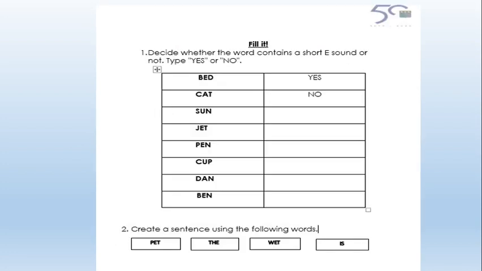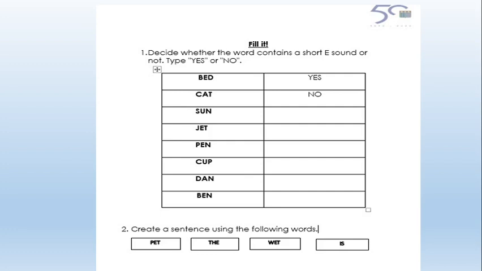Next worksheet is called Fill It. You have to decide whether the word contains a short E sound or not. You have to type yes or no. For example, the word bed contains the short E sound, so you write yes. The word cat doesn't contain the short E sound, so you have to write no. You have to do the same with the other words: sun, yet, pen, cup, den, and Ben.